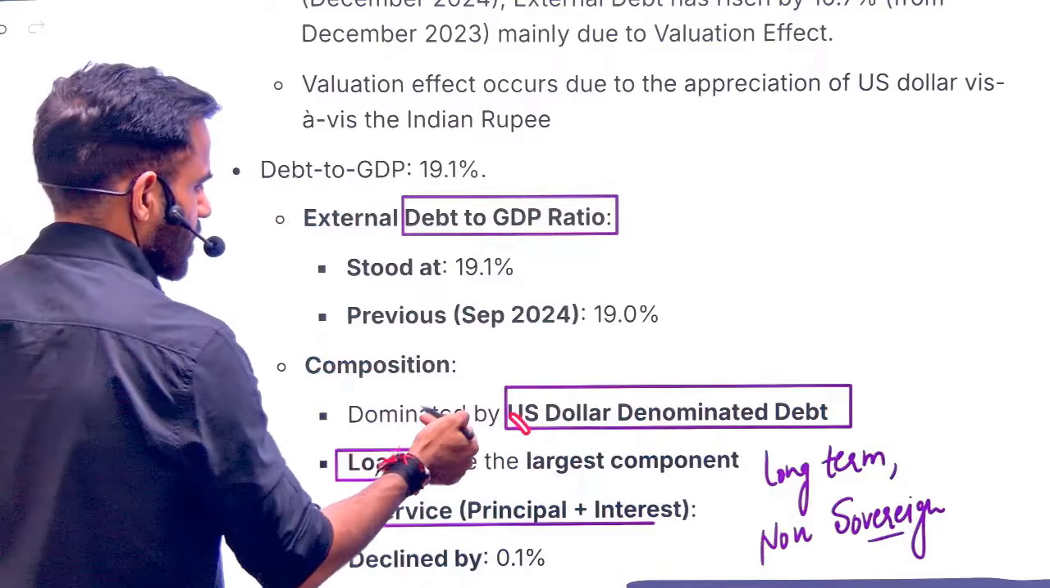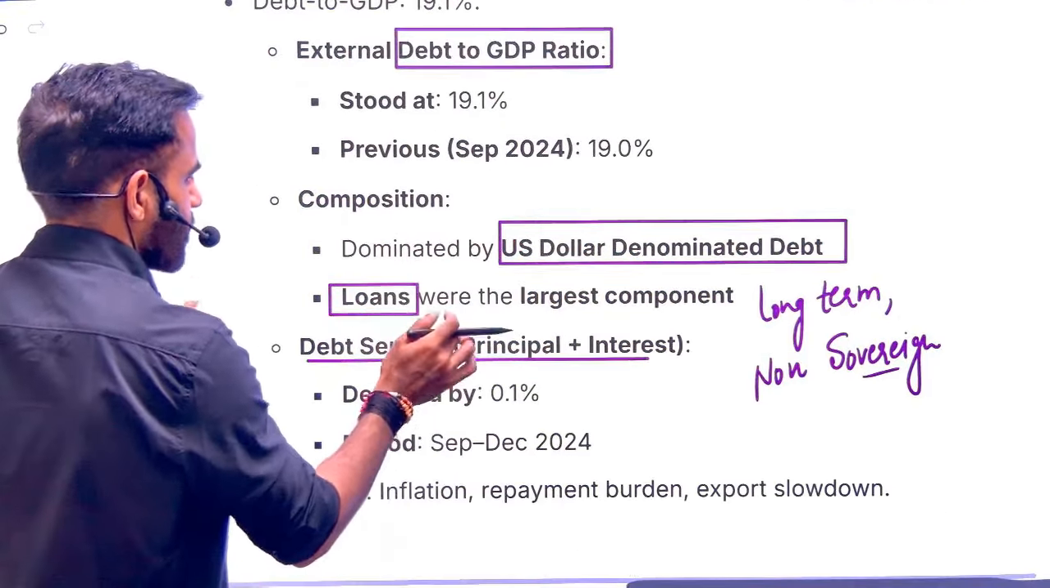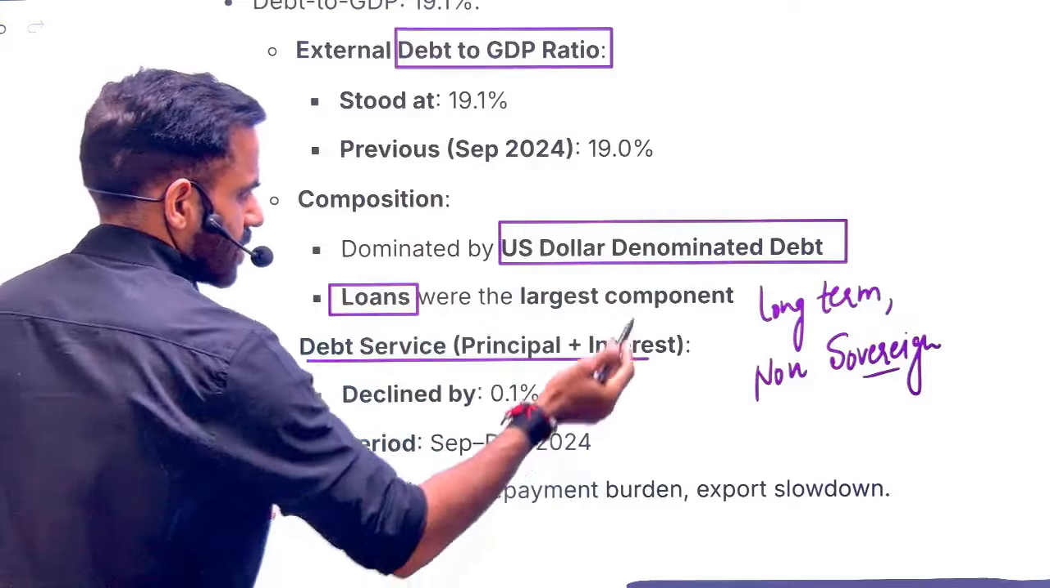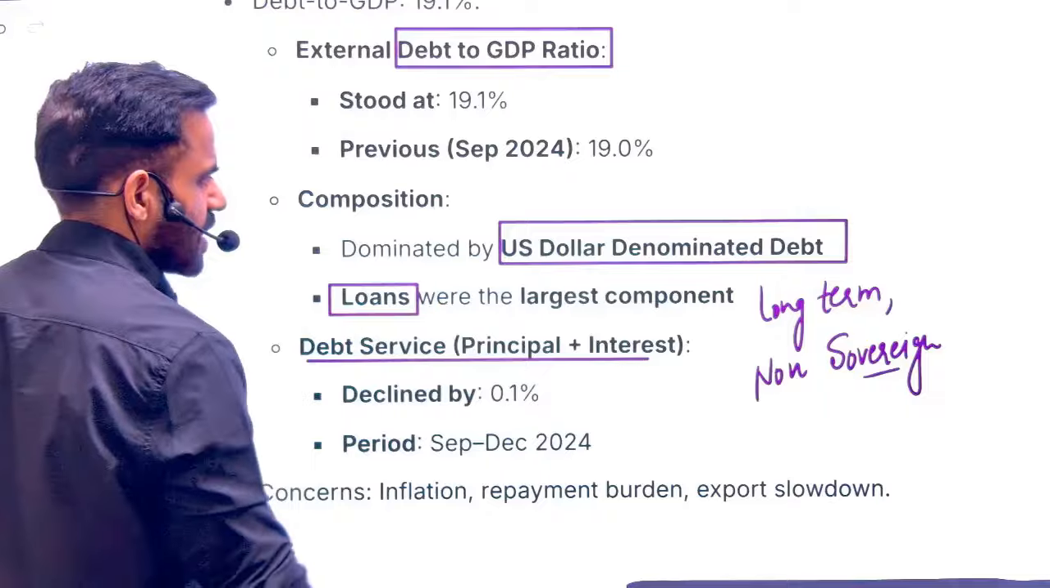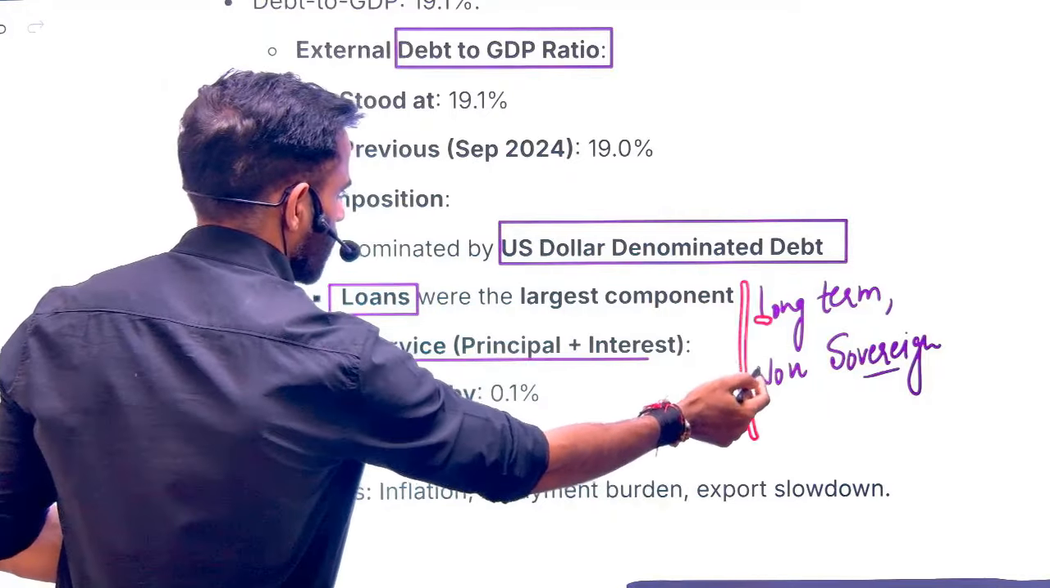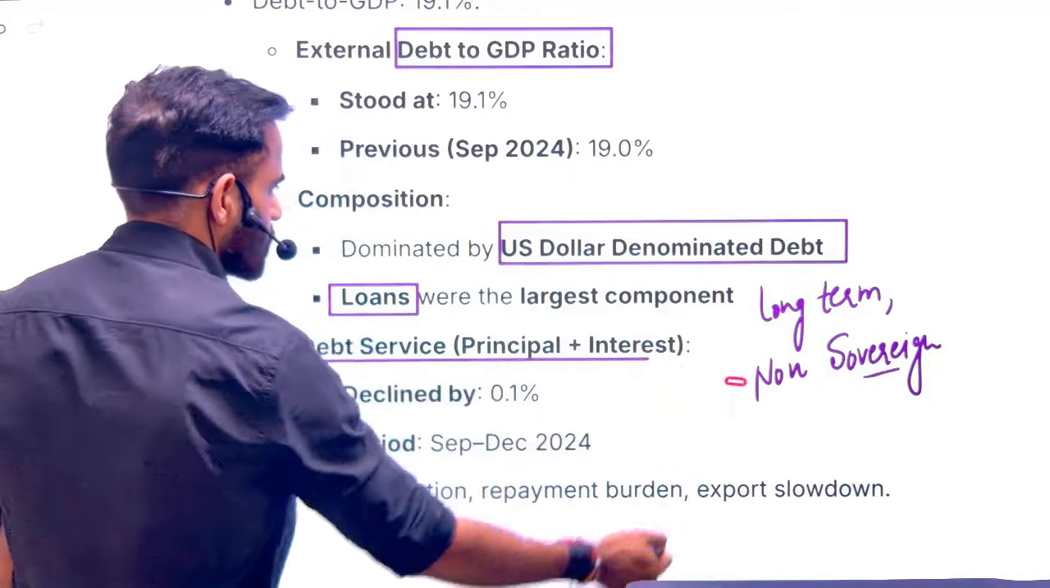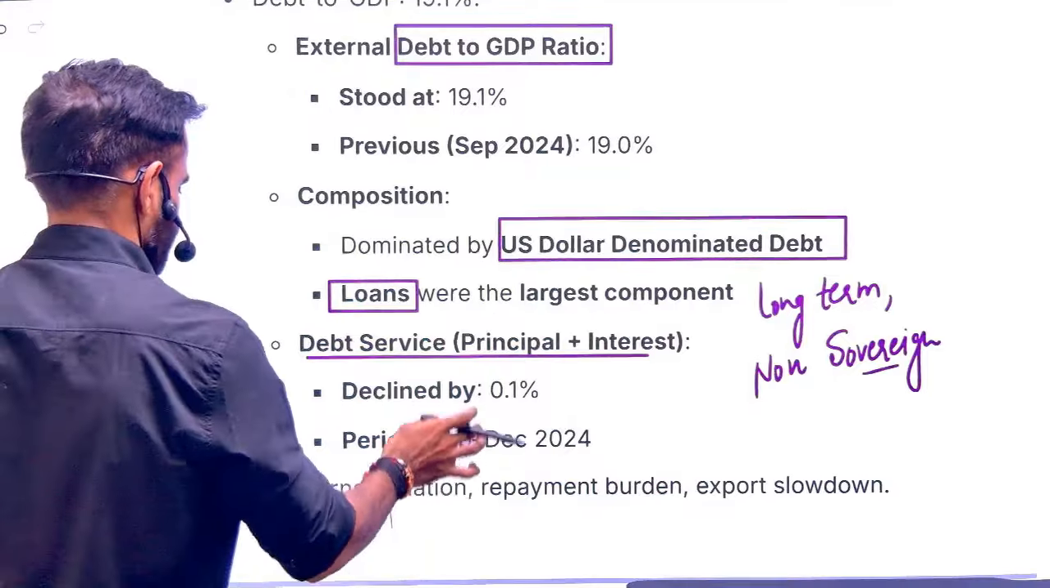Okay, majority of our borrowing is in US dollar, followed by the rupee, and loans are the largest component. Basically, long-term loans are higher and non-sovereign debt is higher.